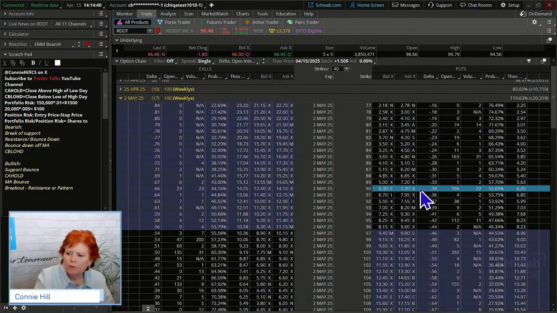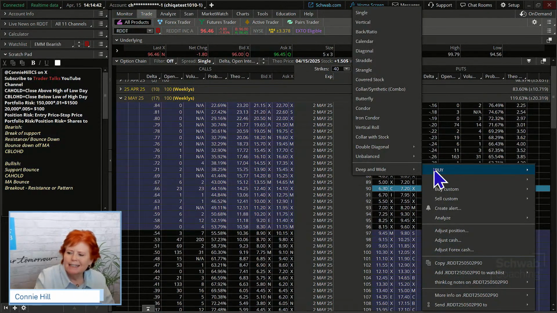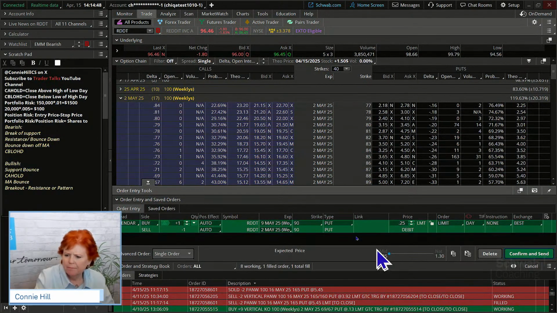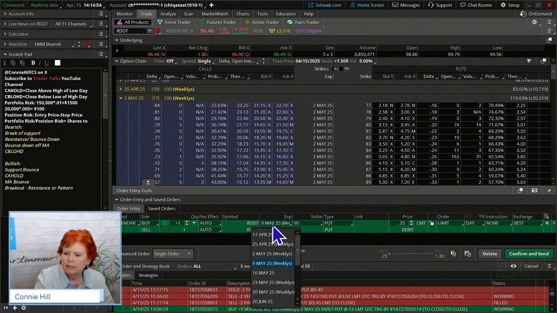But what we're going to do here is a right mouse click. We're going to say buy, because it will be a net debit, and we're going to choose a calendar. Now, by default it grabs the next month, which is the May 9s, but we're going to use the 16th. So we're just going to change it up here.